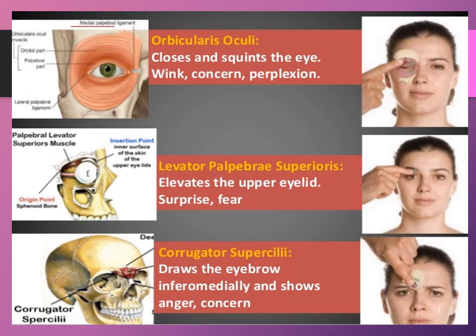Another is the levator palpebrae superioris, which elevates the upper eyelid, and the corrugator supercilii, which draws the eyebrow inferomedially and shows anger and concern.